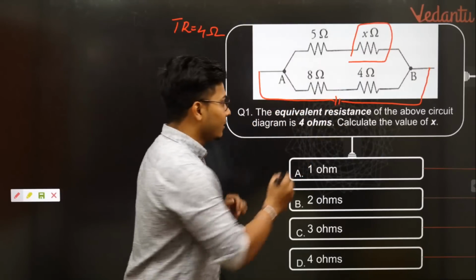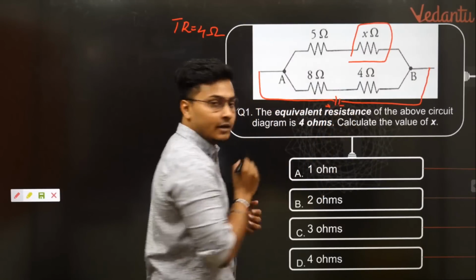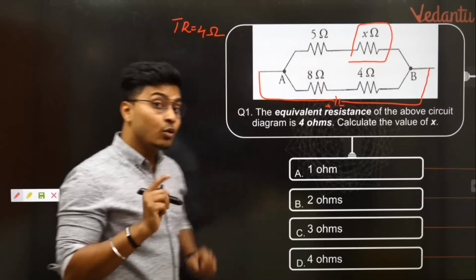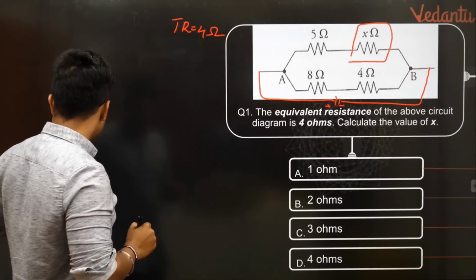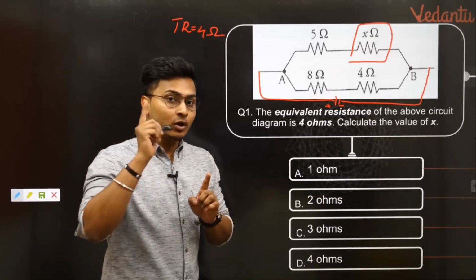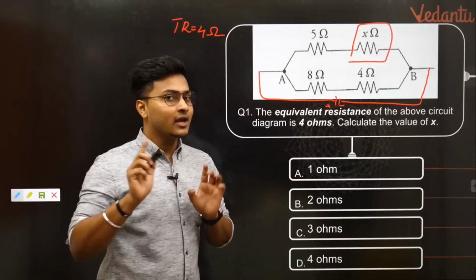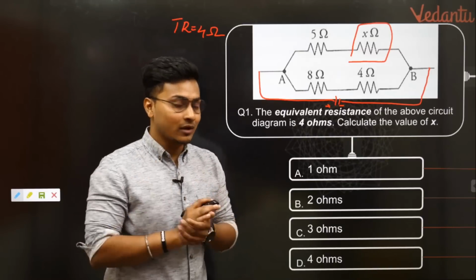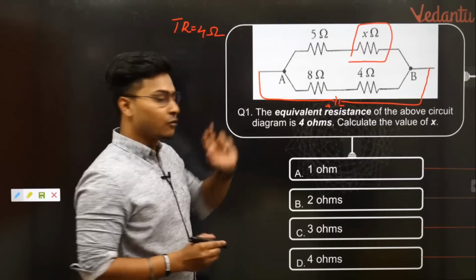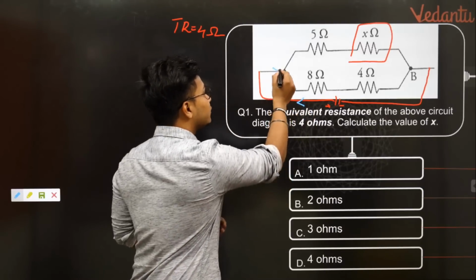Once you connect it to a battery, this is the positive terminal and this is the negative terminal, and the current always starts moving from where to where. The conventional current always moves from positive to negative, and we should always follow the conventional current, not the actual current. So from positive, the current starts flowing and reaches point A.